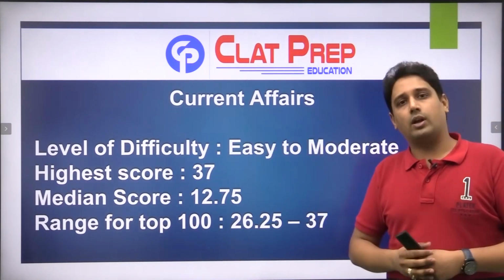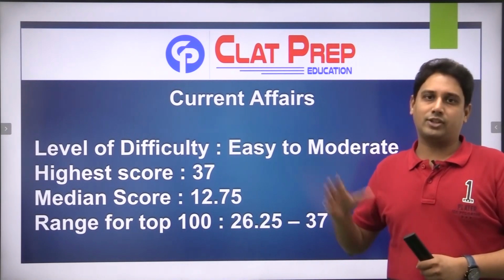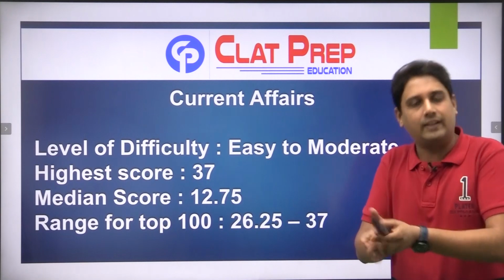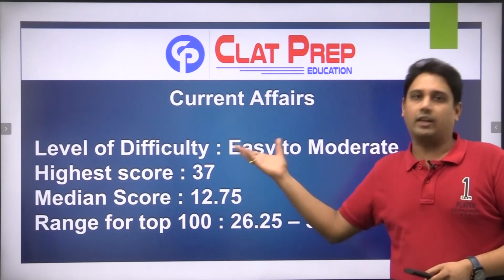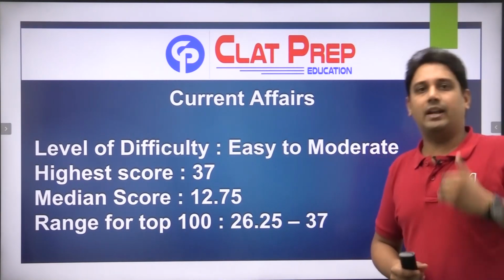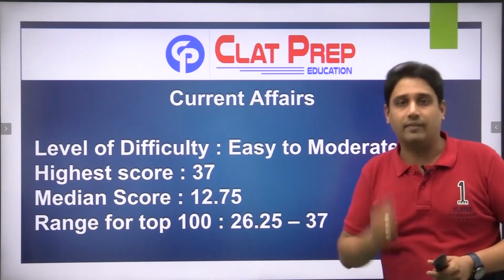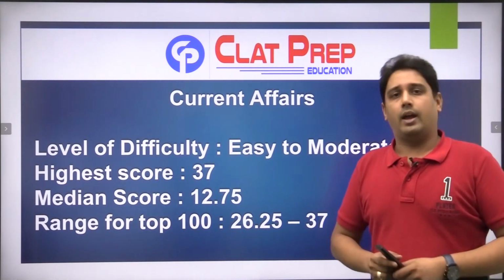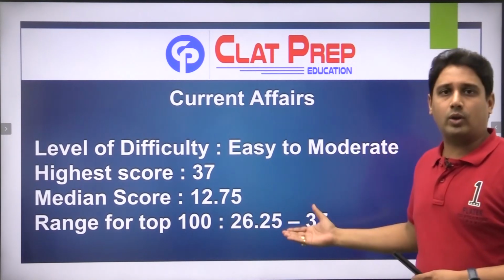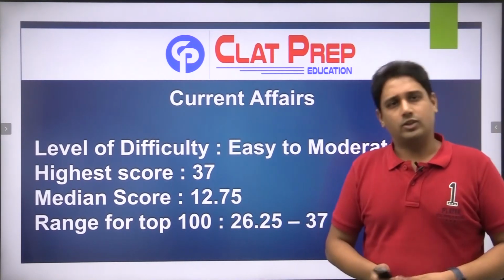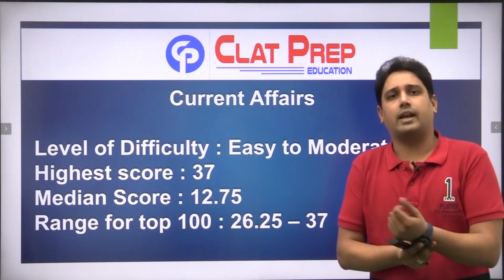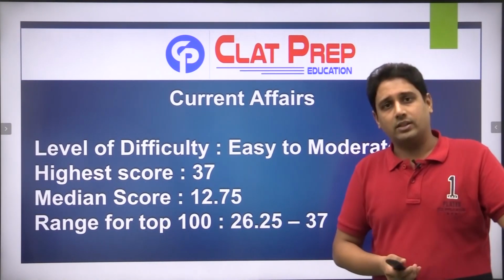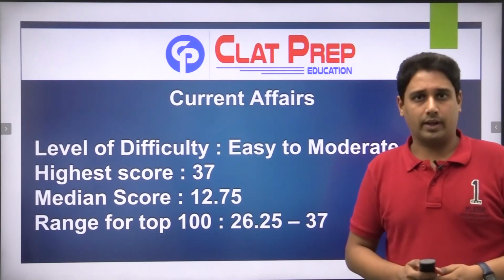The highest scorer scored 37, that was the top score, and this is the maximum marks which one can achieve in this particular section. 37 के 37 score उन्होंने लिया है. Then the median score for this section was 12.75, while the scores for the top 100 scorers are in the range of 26.25 to 37. So it was quite on the easier side, to be very frank, because अगर आप top 100 scorers को analyze करते हो, 26.25 to 37 का score आ रहा है.